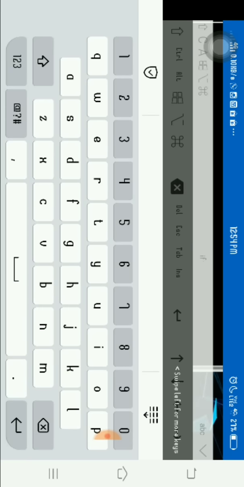Oops, I typed wrong. I don't know, maybe this package isn't installed in this.